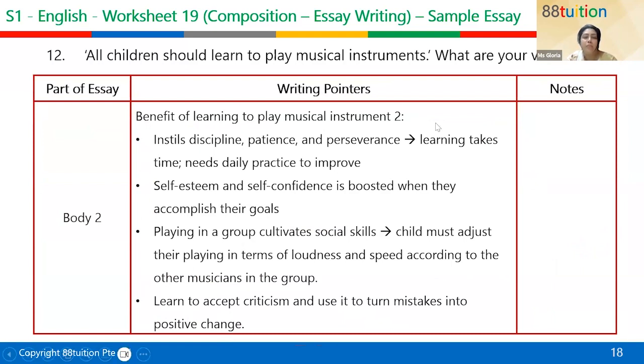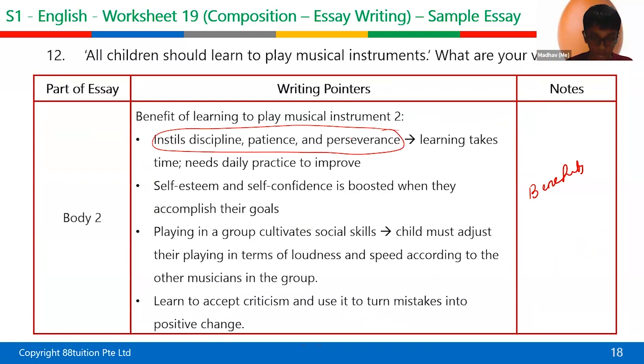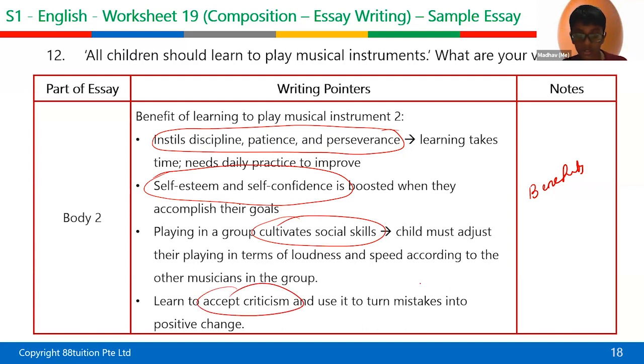Benefit of learning to play musical instrument 2. Could you read this for me? Body 2. Benefit of learning to play musical instrument 2. Instills discipline, patience, and perseverance. Learning takes time, needs daily practice to improve. Self-esteem and self-confidence is boosted when they accomplish their goals. Playing in a group cultivates social skills. Child must adjust their playing in terms of loudness and speed according to the other musicians in the group. Learn to accept criticism and use it to turn mistakes into positive change.